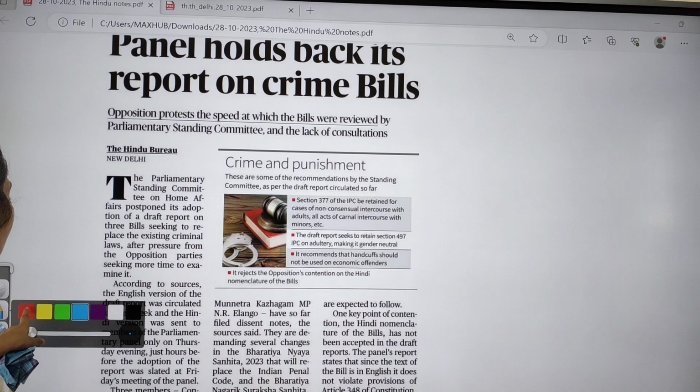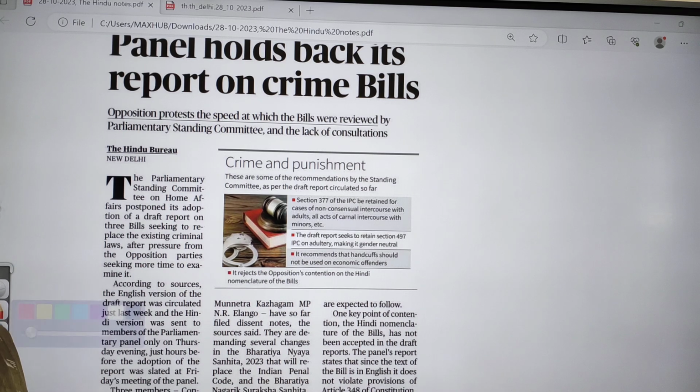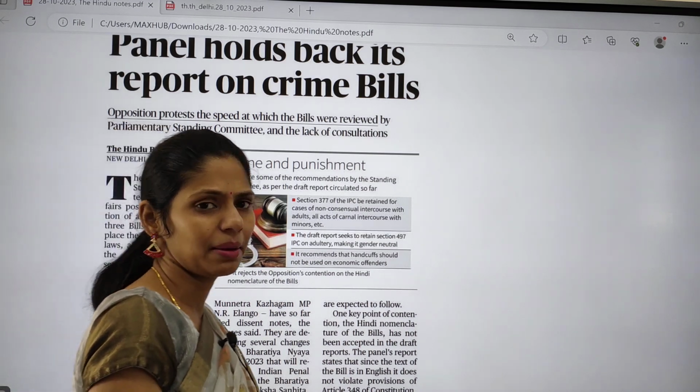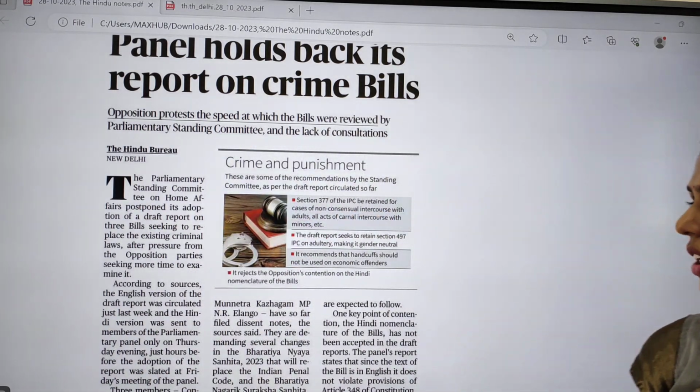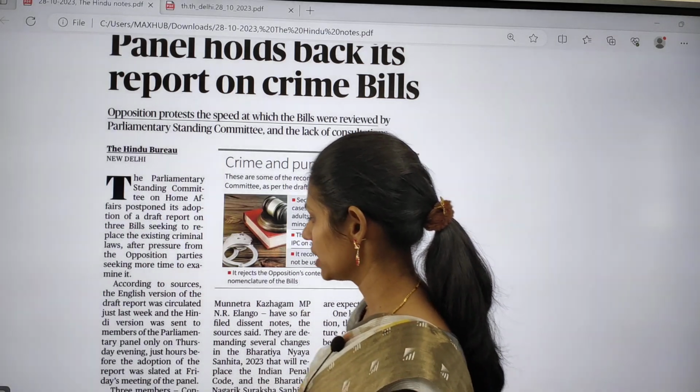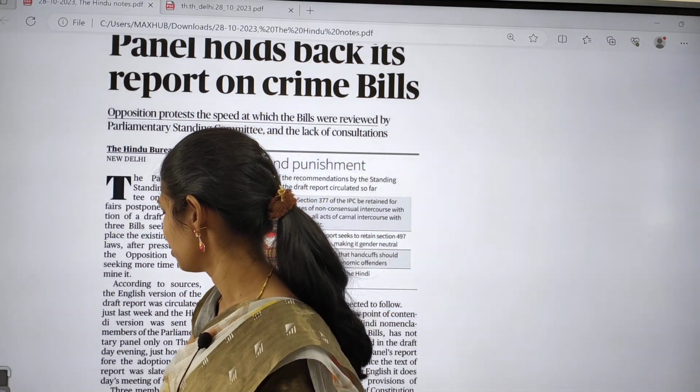And next topic is about crime bills. We already discussed this topic a number of times, so we are not going to spend much time on it. Let us have a look at what is necessary from this article point of view.